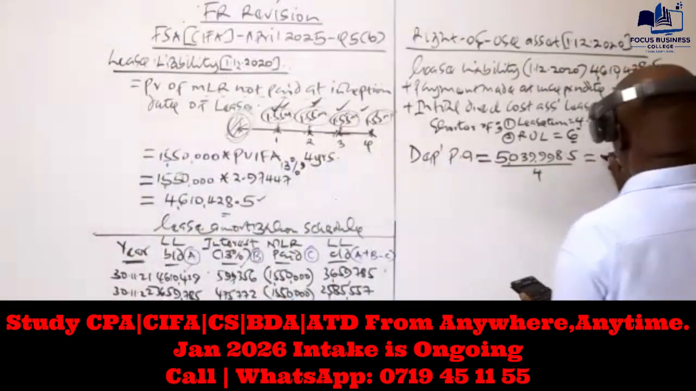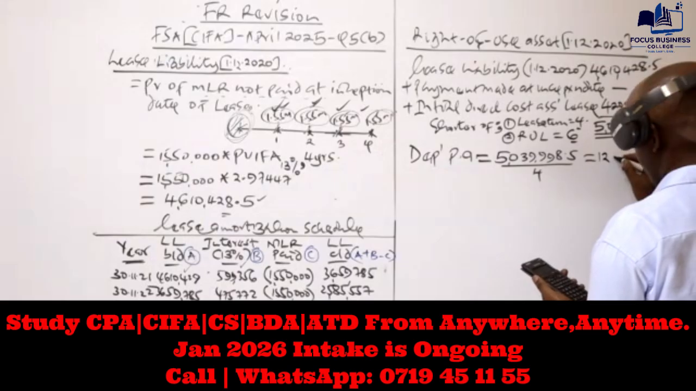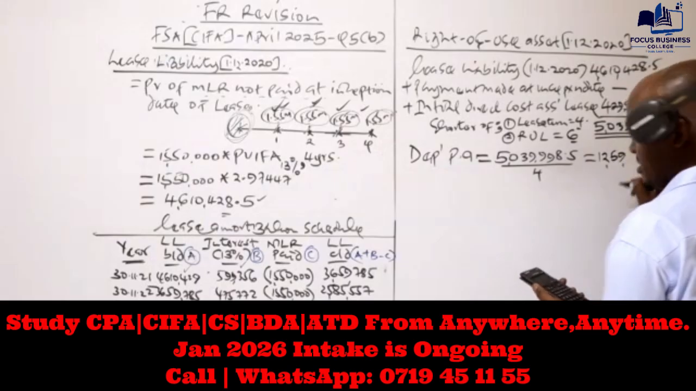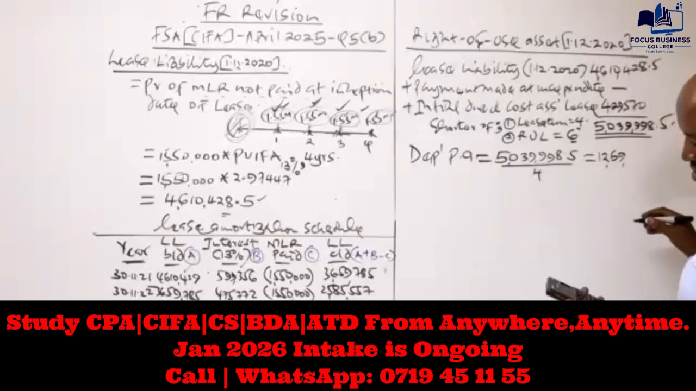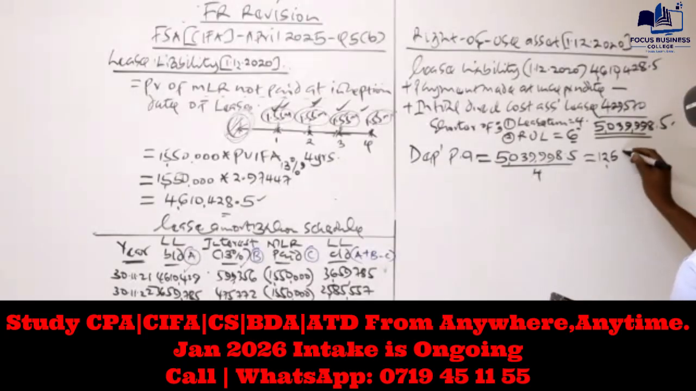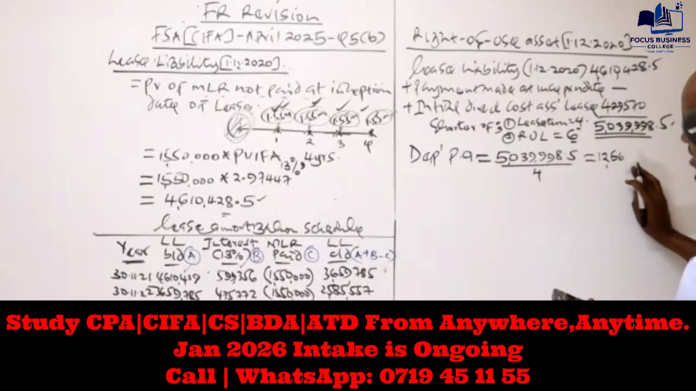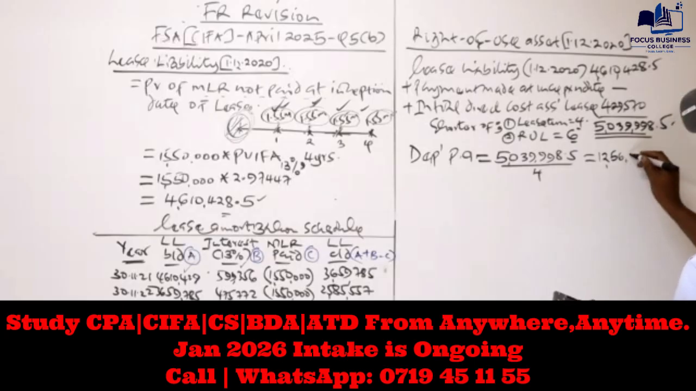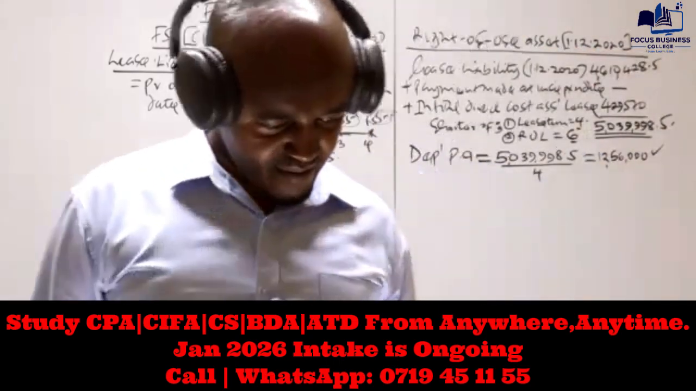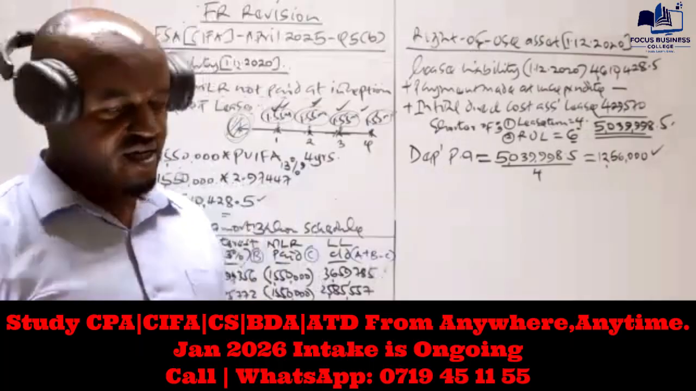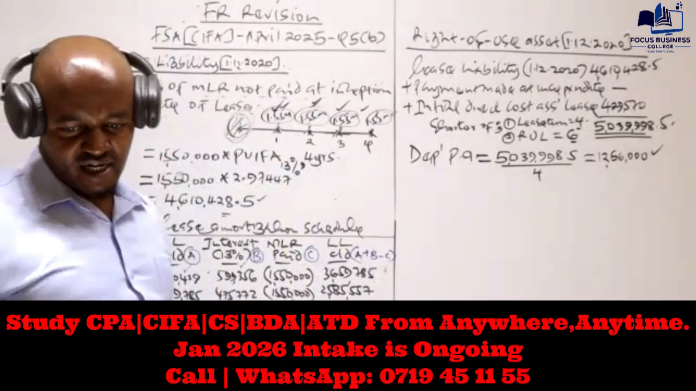Basically this will give us depreciation of 12,559 to the nearest whole number. To the nearest whole number, I think it should be 1260. Is it 1260? Yes, 12,560,000 to the nearest whole number. Now, that is basically what was required.